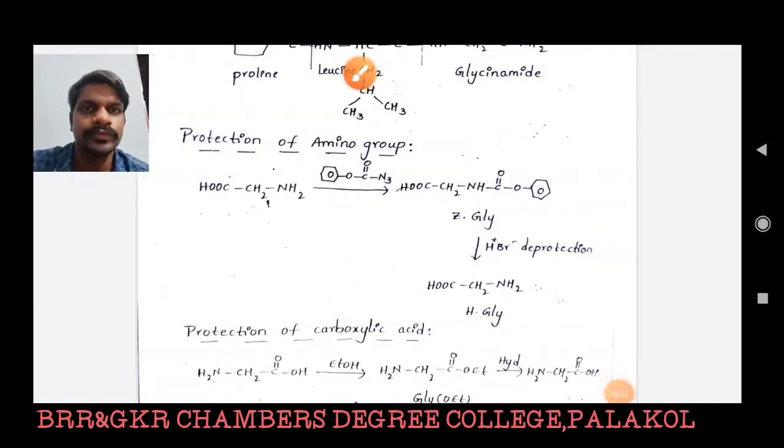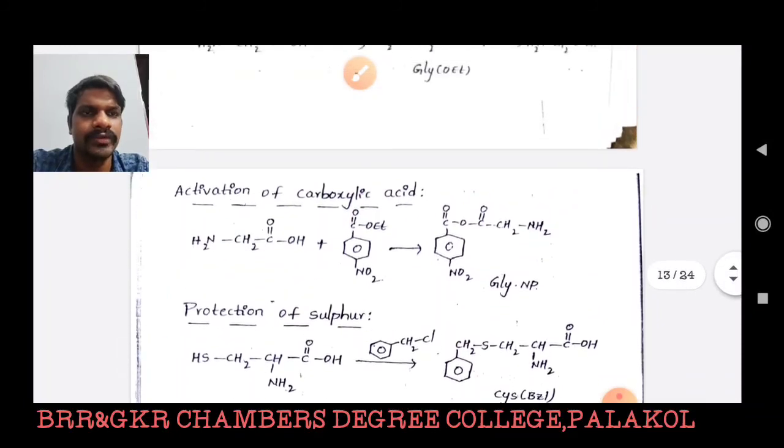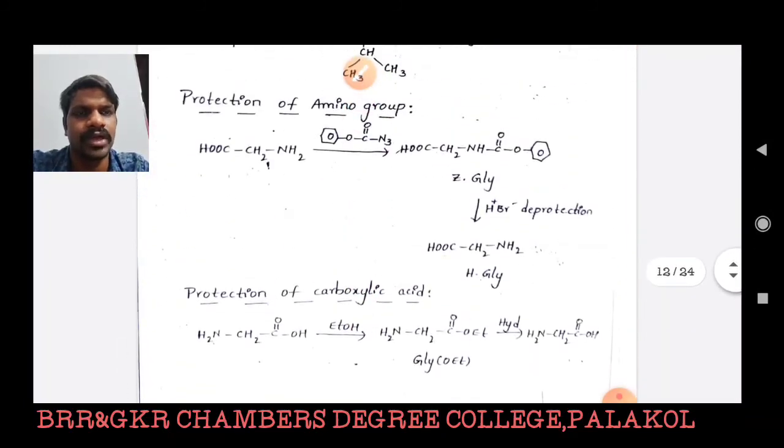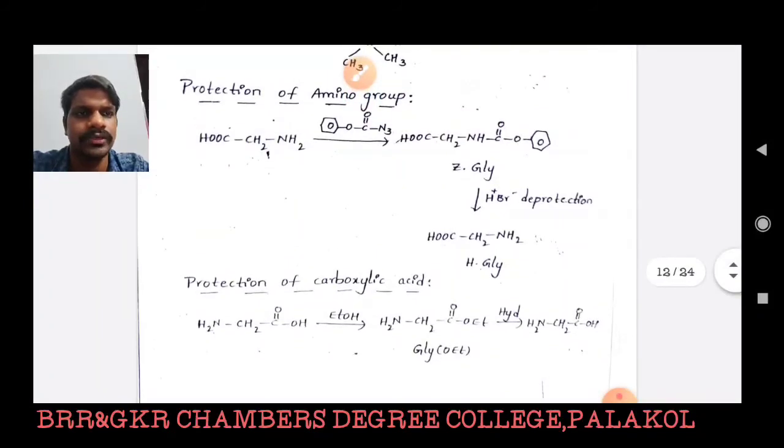Before going to synthesize oxytocin, we have to know a few things about protection of the imino group and how we can represent it, protection of carboxylic acid and how we can represent it, protection of sulfur, protection of the hydroxy group, and activation of the carboxylic acid group. All these things were already discussed in the synthesis of peptides. So here we have to write some abbreviated forms for protection, activation and deprotection.